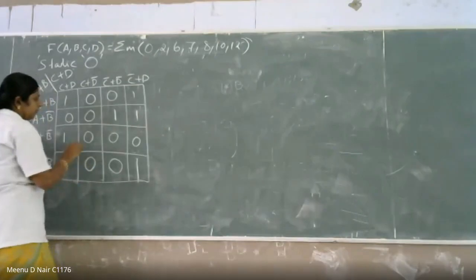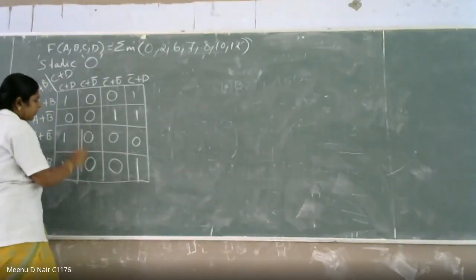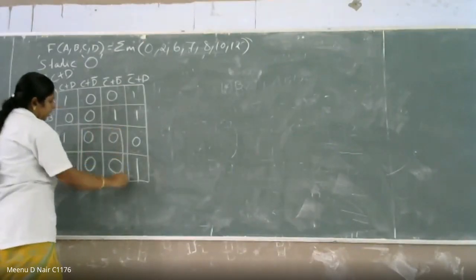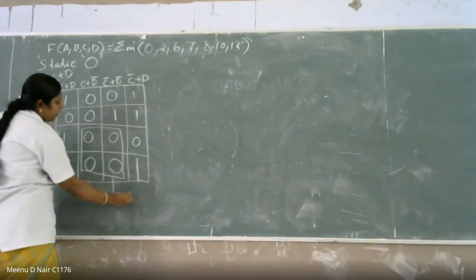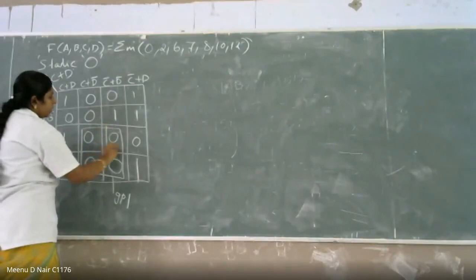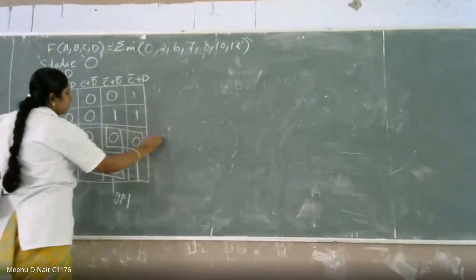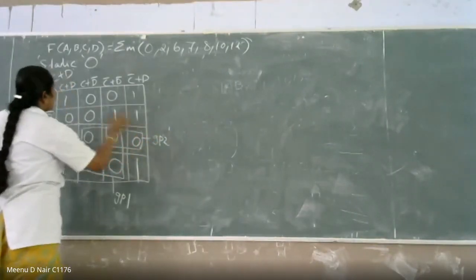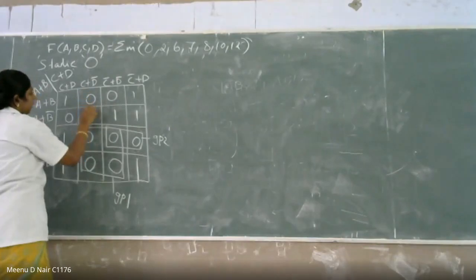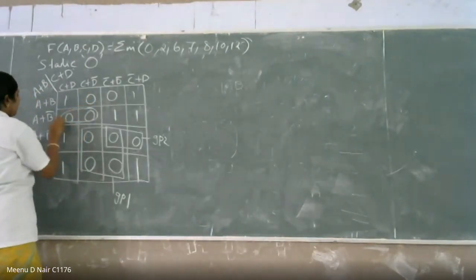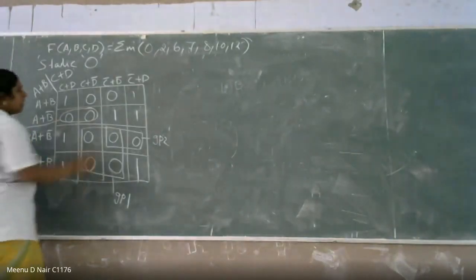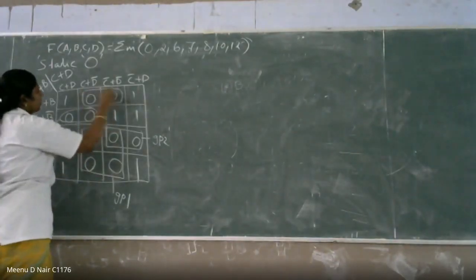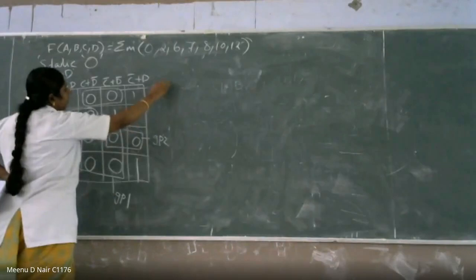So we'll see here. This is one quad. You can make this your group number 1. And this one, you can make group number 2. Then this one is there, this is your group number 3. And if you take this one, this is now your group number 4.